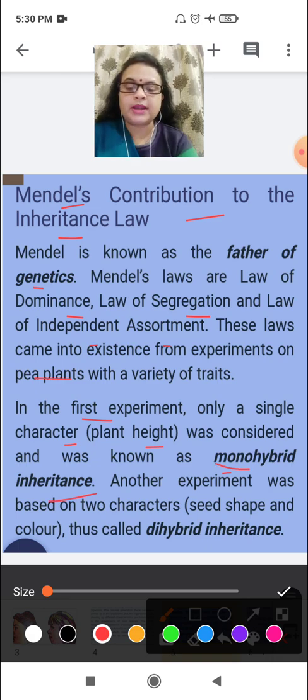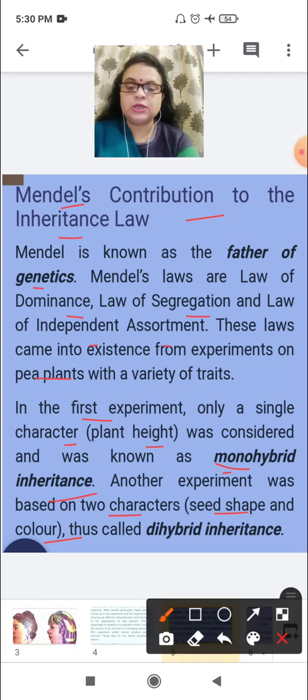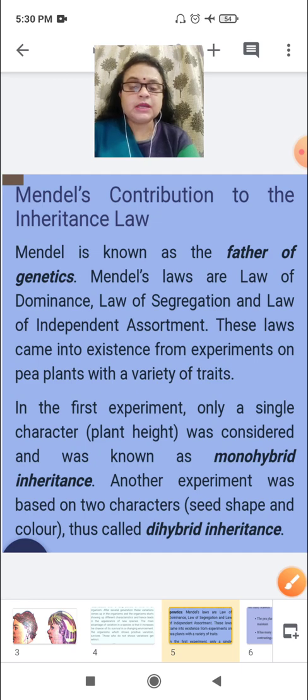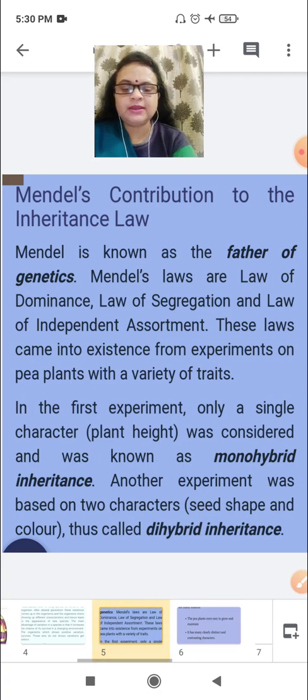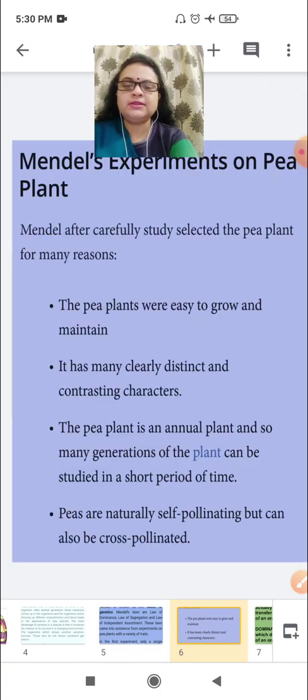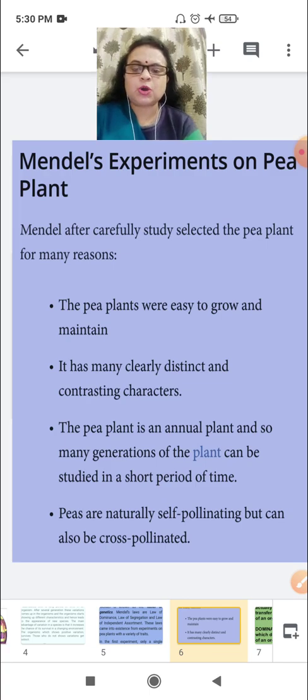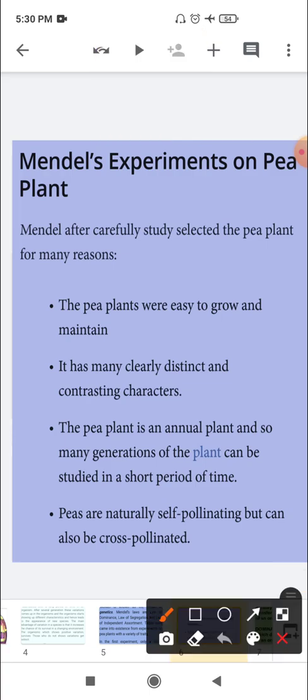Mono means one. In another experiment, based on two characters, seed shape and seed color, it was called dihybrid inheritance. But the question is why George Mendel selected the pea plant only. Let us see why he chose it. Mendel's experiments on the pea plant: why did he choose that?